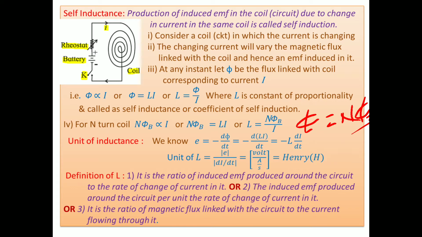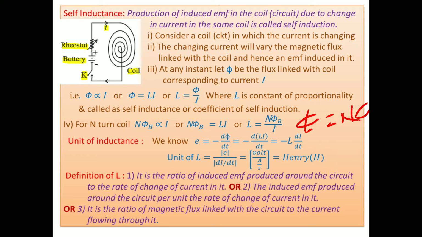Then the unit of inductance. How can we take the unit? We know that E equal to minus d phi by dt according to Faraday's law. Then phi is nothing but LI. So d by dt of LI, L is a constant so take it outside, so minus L di by dt. Then magnitude-wise we can take E equal to L di by dt.